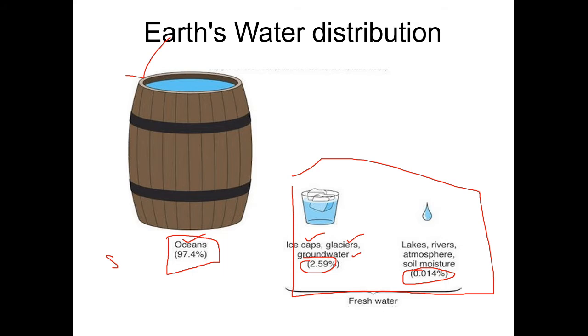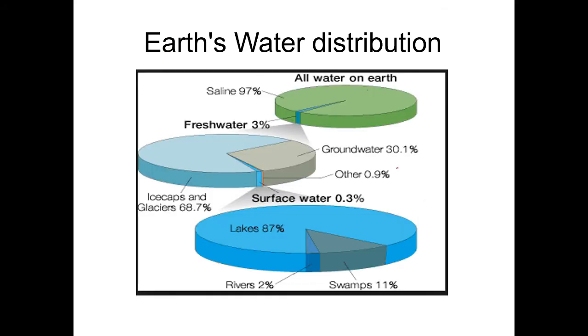Clear? If you take the earth water distribution, 97% of all the water on earth is saline water, occupied by oceans. The fresh water is only 3%.